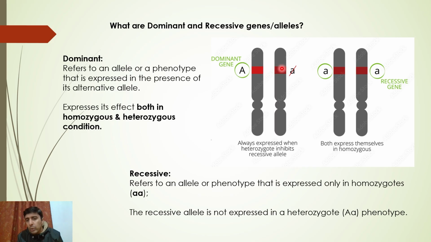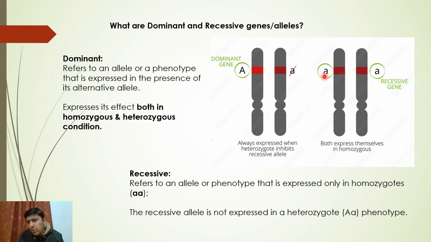You have two alleles. How do you detect a dominant one? The thing that is expressed and which shows its effects. Even the term dominant means which expresses itself. That is the dominant gene. Obviously, the dominant gene will show its effects whether it's homozygous, both the same, or together with a recessive one. It will show its effect. That's why I've written over here, it expresses effects both in homozygous and heterozygous condition.